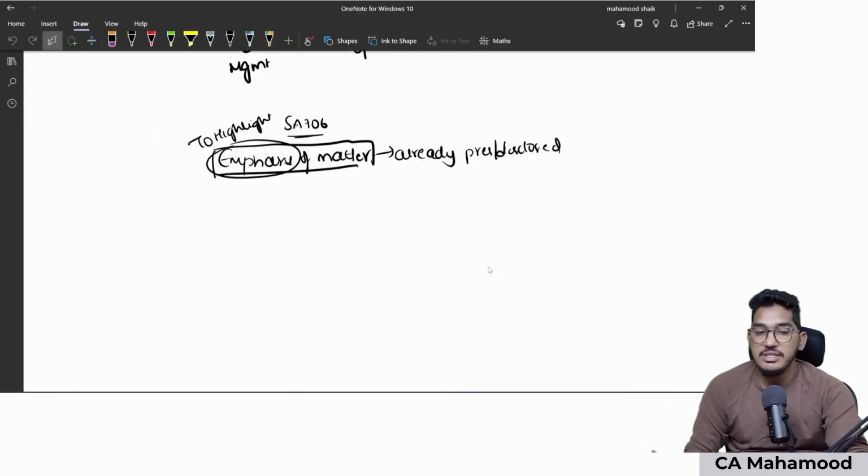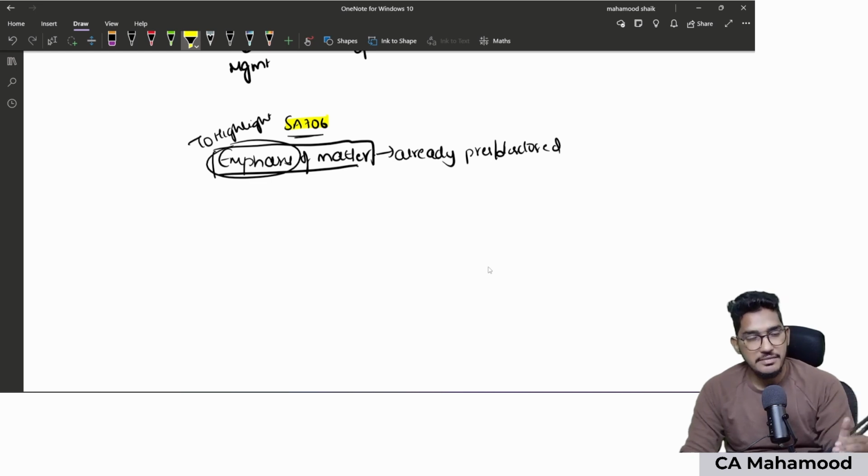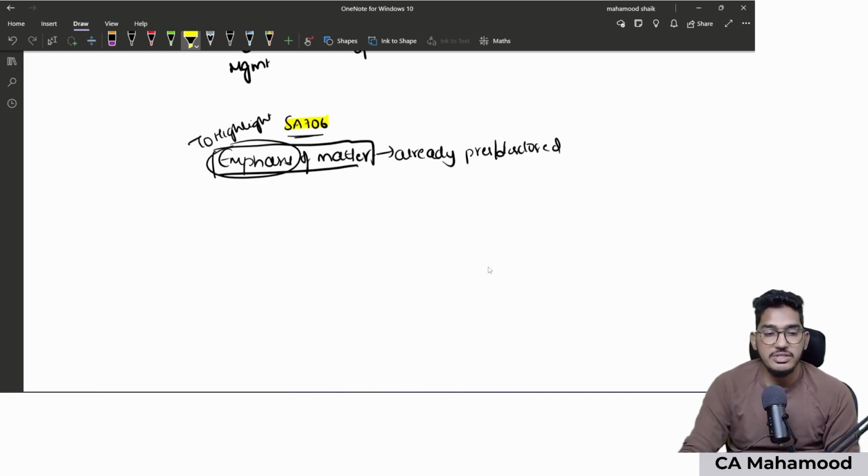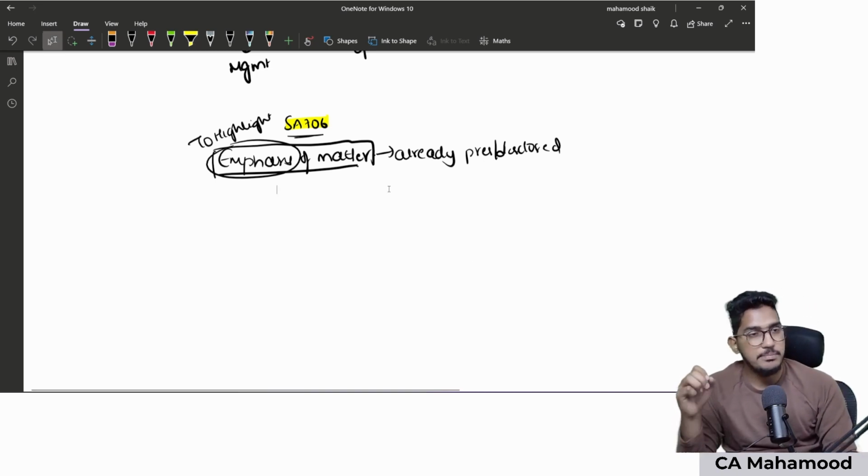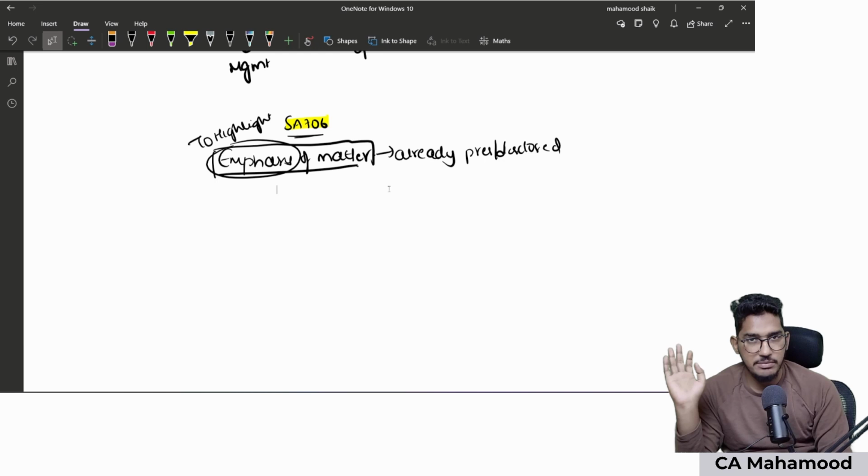And the other paragraph which SA 706 will deal about is other matter paragraph. So this is regarding emphasis, but SA 706 talks about one more paragraph which is other matter paragraph. Now when we use other matter paragraph, or what is the purpose of this other matter paragraph? Very simple. You are using emphasis of matter paragraph to highlight some information which is already presented or disclosed in the financial statements.